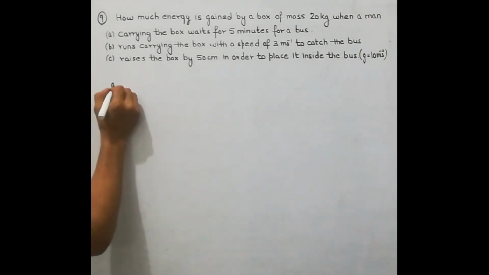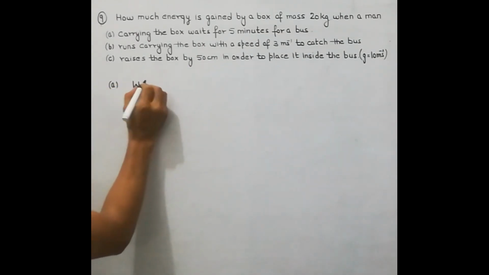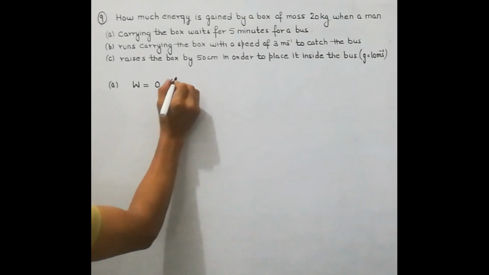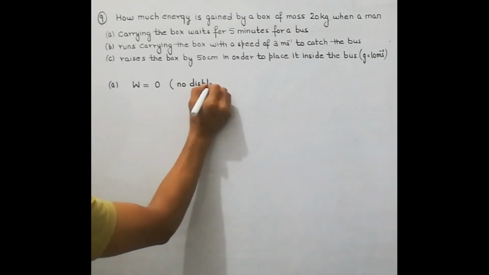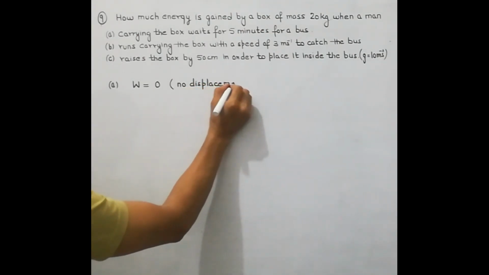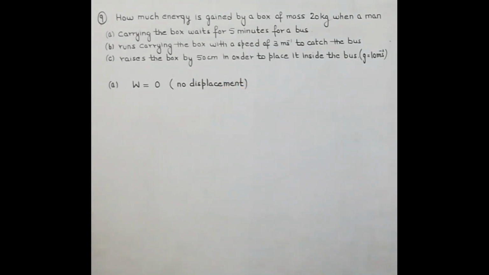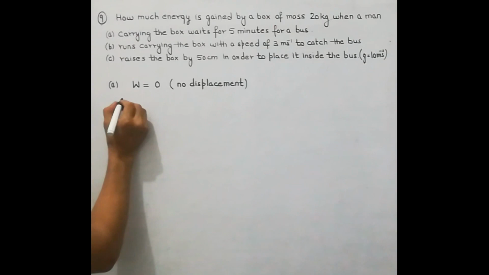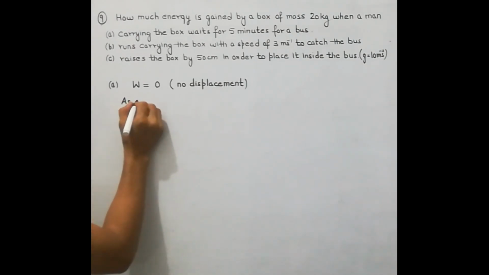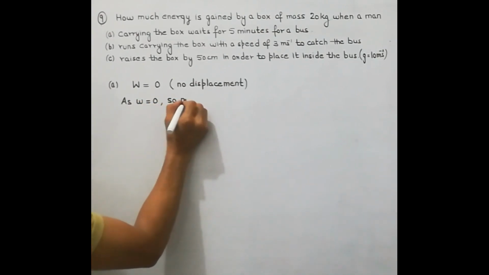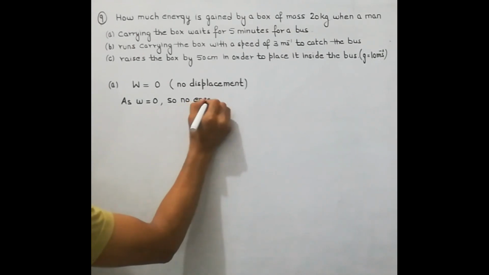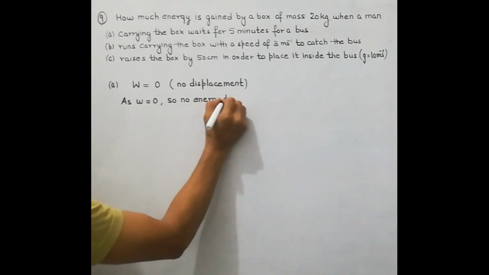So in the first part, work done is 0 as there is no displacement. So work done is 0, and we know that if work done is 0, there will be no transfer of energy. So as work done is equal to 0, no energy transfer takes place.